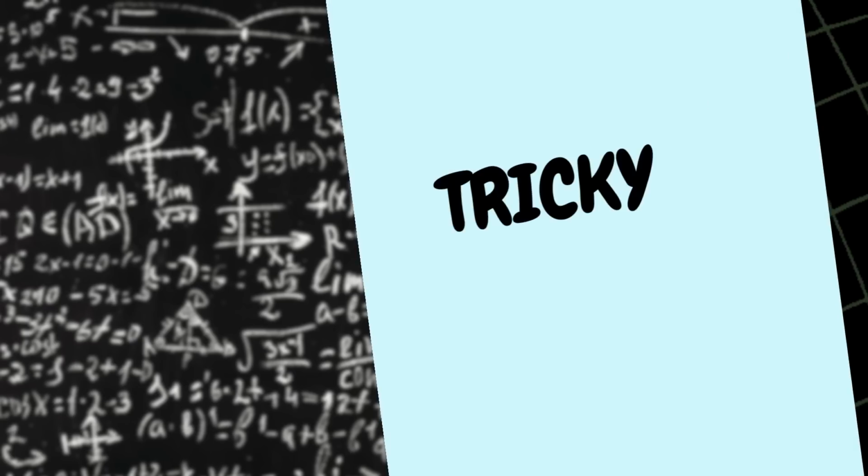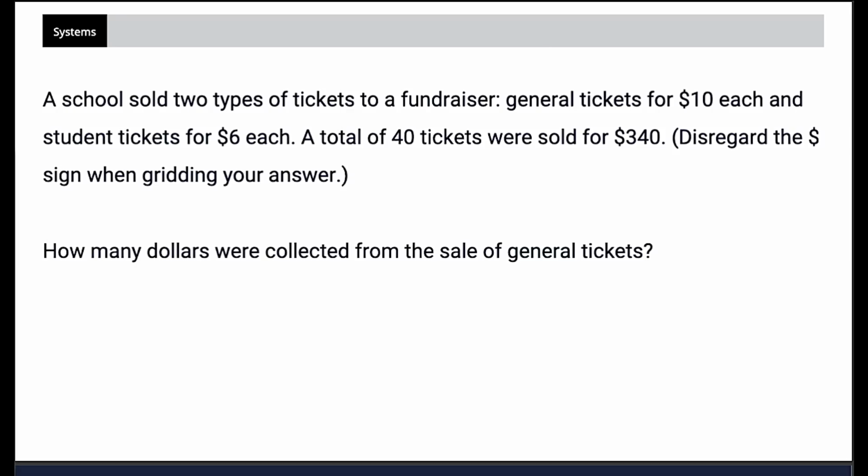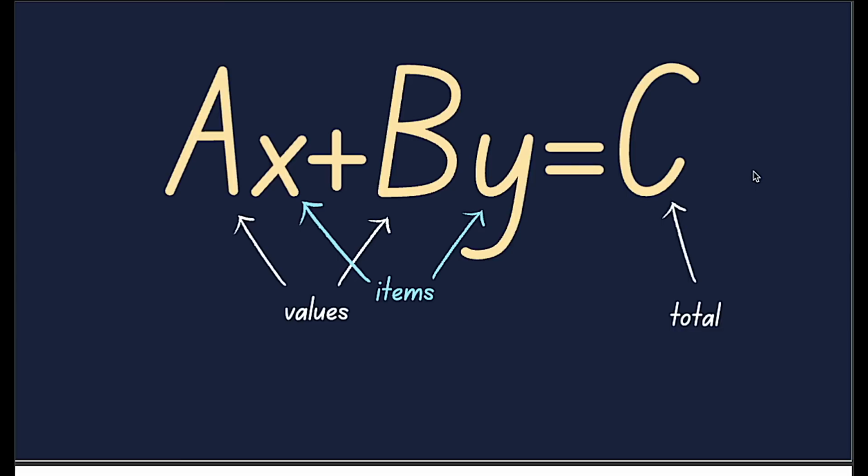All right, next up, we've got these tricky systems of equations word problems where you think you're answering one thing, but you're actually answering another. Let me show you what I'm talking about. So here we have a system of equations, and it's pretty easy to tell that you have a system of equations because we have two different types of things and we have different values associated with those two things. In case you're not familiar, this is the most common type of systems of equations that we're going to run into, is basically two linear equations in standard form.